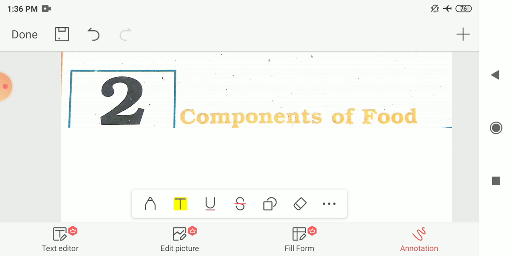The foods from which we get these nutrients are called sources of nutrients. In that, grains are the sources of carbohydrates, pulses, eggs and milk are the sources of proteins, nuts, milk and eggs are the sources of fats, and vegetables and fruits are the sources of vitamins and minerals.